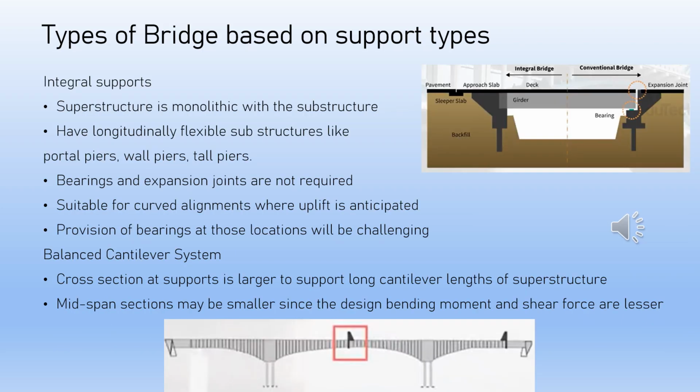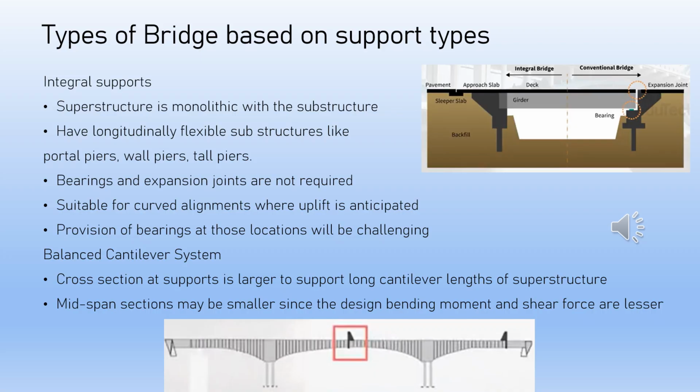Integral bridges have longitudinally flexible substructures like tall piers, portal piers, wall piers, etc. to minimize the negative effects of longitudinal deformations like temperature, shrinkage, creep, etc. Bearings and expansion joints are not required, so maintenance efforts are lesser. This system is especially suited for curved alignments where uplift is anticipated, since provision of bearings at those locations will be challenging.